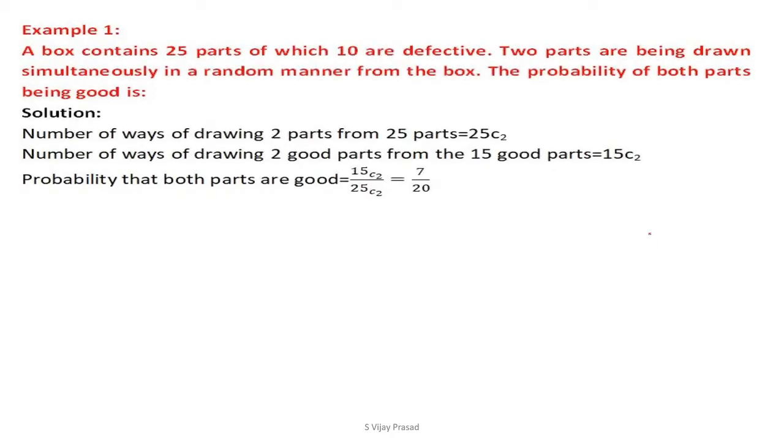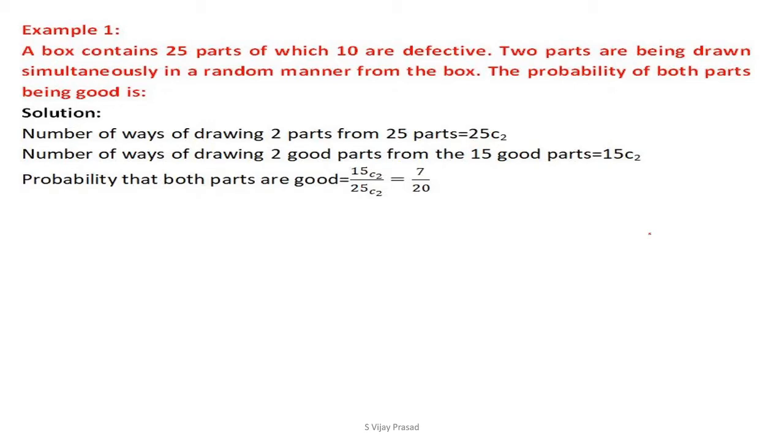Example 1. A box contains 25 parts, of which 10 are defective. 2 parts are being drawn simultaneously in a random manner from the box. The probability of both parts being good is, now in a box there are 25 parts, of which 10 parts are defective.